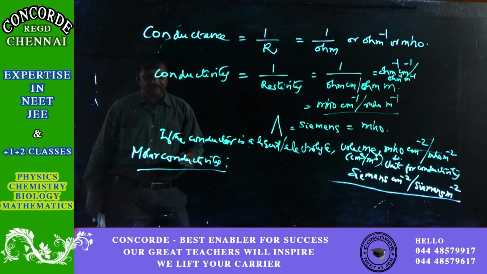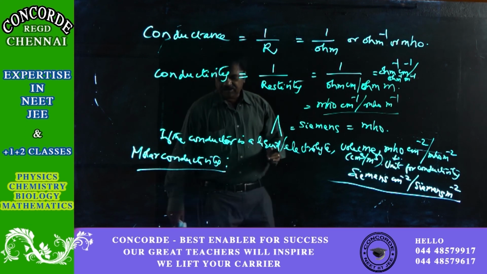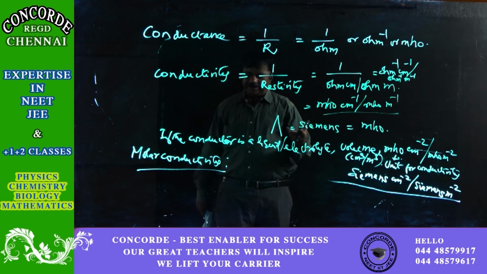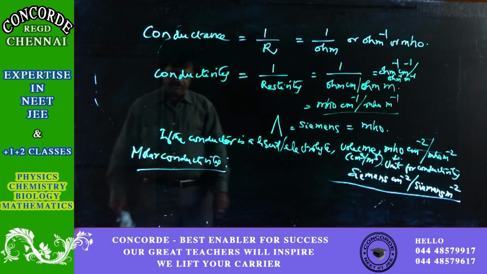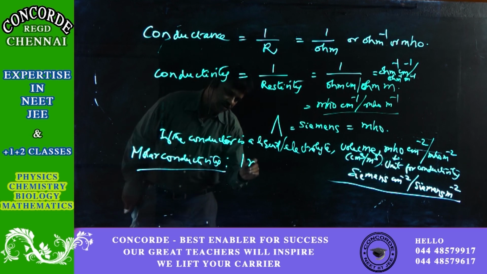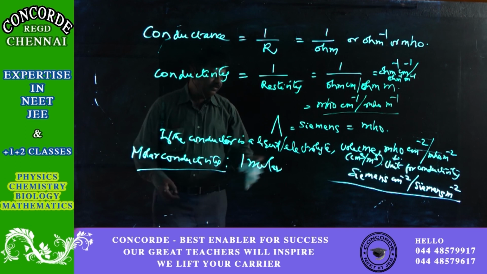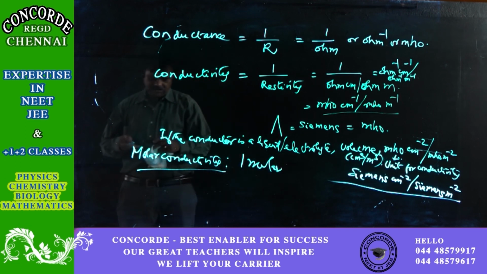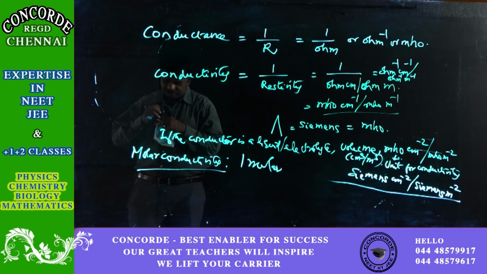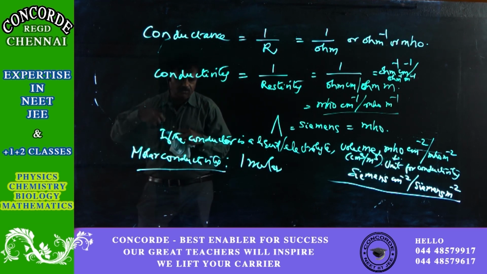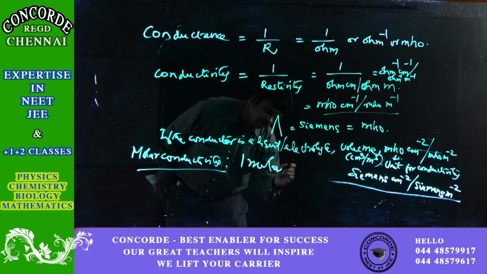Conductivity is happening, that is, movement of ions is happening in the electrolyte, but the quantity of the electrolyte taken in the electrolytic cell will be 1 mole. This is molar conductivity. Of course, we will see about it.